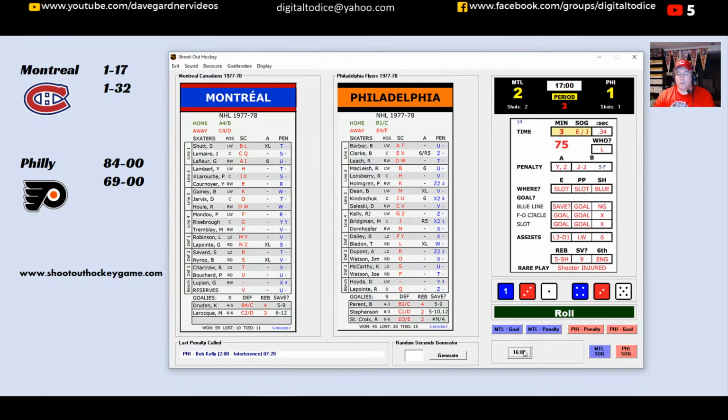73 minutes off the clock. 1, 2, 3. Now it's 63. That's a chance for neither team. Philadelphia. They need a goal. 2 minutes off the clock. Flyers need a goal to tie this one up.